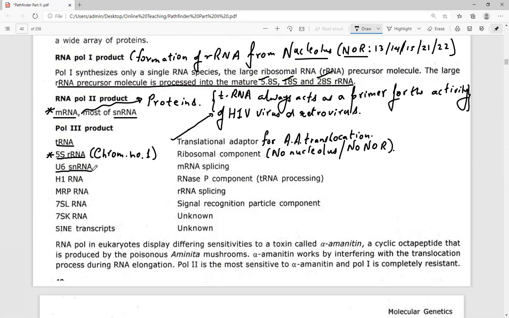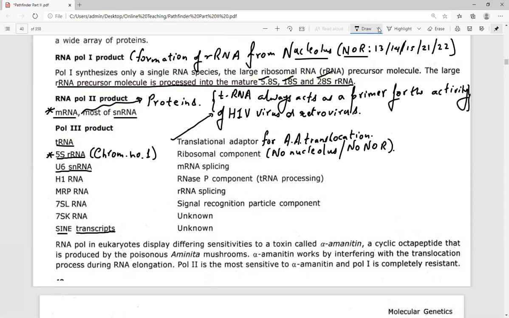What do you mean by U6 snRNA? U6 snRNA is involved in the mRNA silencing complex. Then this U6 snRNA was also present in the case of transposons. If you can remember, it is this U6 snRNA that belongs to the ALU family of the transposons. Then the 7SL scRNA is present. Signed transcript, again transposons are present. So all the transposons are transcribed by RNA polymerase third.